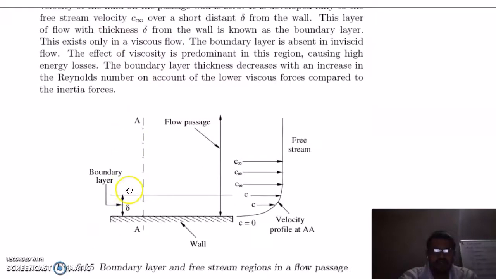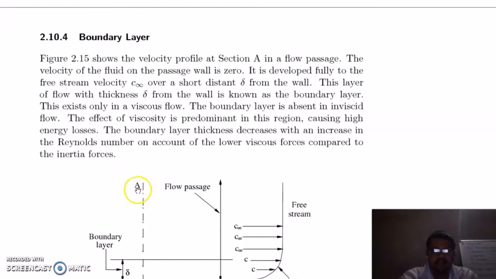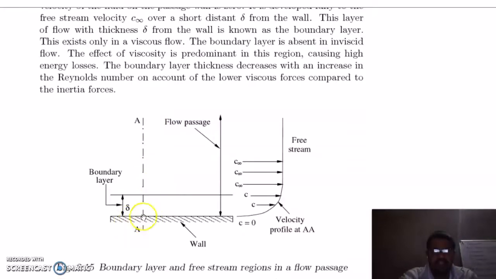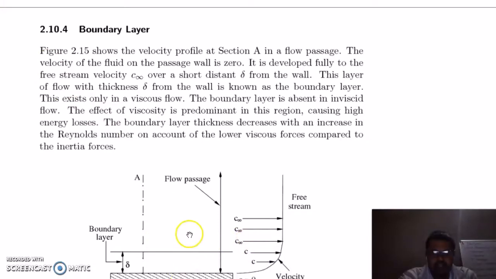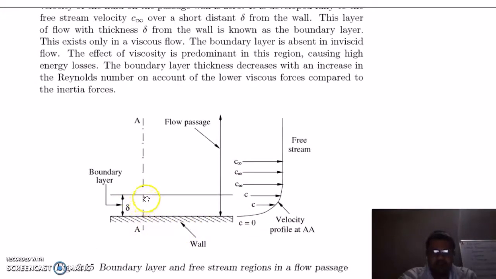So this is the velocity profile at section A. The velocity of the fluid on the passage wall is 0 at this point, and it develops to the free stream velocity C infinity over a short distance delta from the wall. The boundary layer is absent in inviscid flow. The effect of viscosity is prominent in this region, causing high energy losses. The boundary layer thickness decreases with increase in Reynolds number, so this thickness will decrease as your velocity increases. So this is your velocity profile.